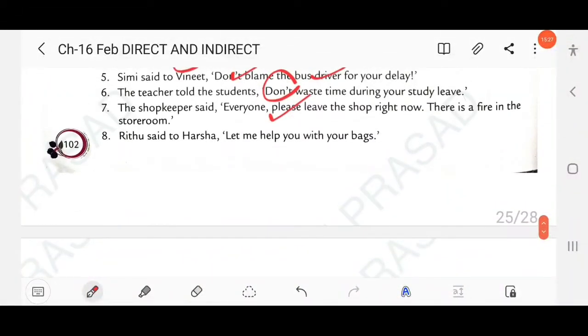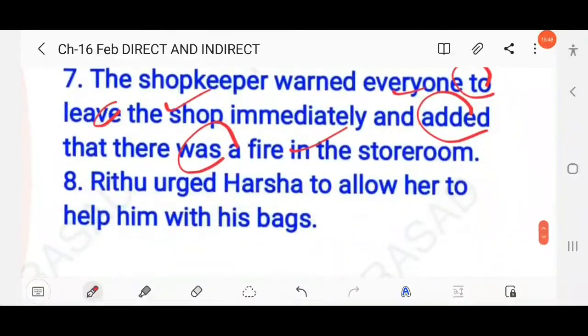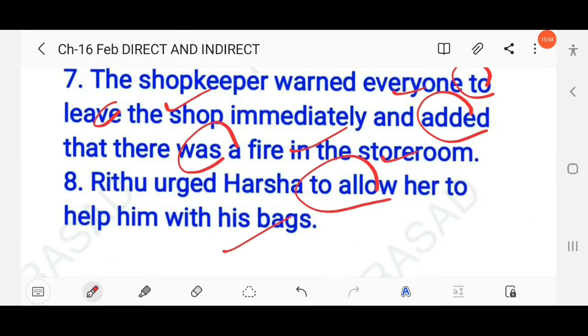Then next question here: Ritu said to Harsha, let me help you with your bags. This is a suggestion, suggestive imperative. Let's go for a picnic, let's help him, right? So here you have to write, Ritu urged Harsha to allow her to help him with his bags. Clear?